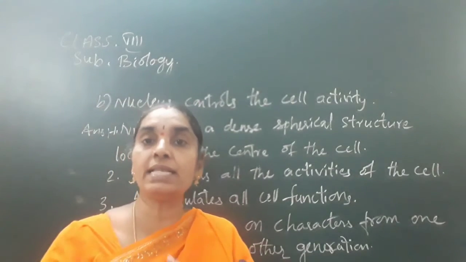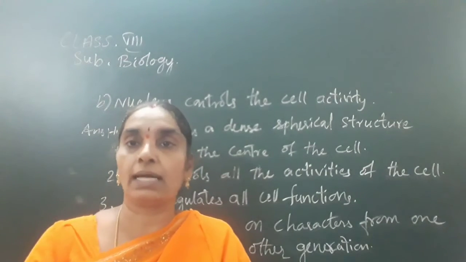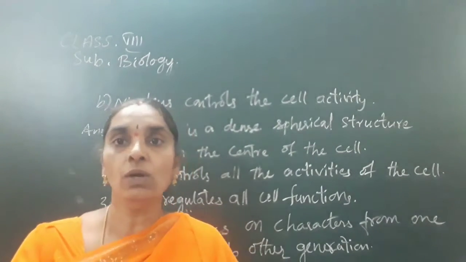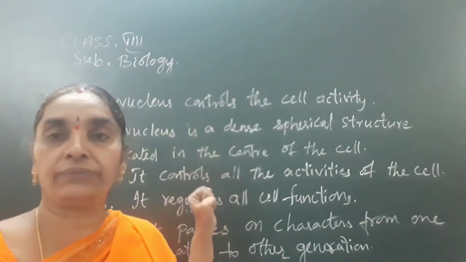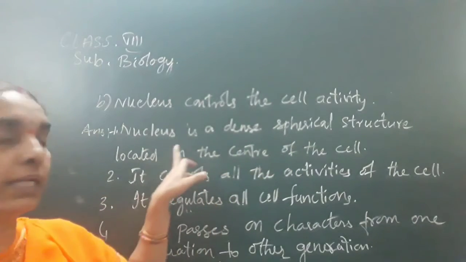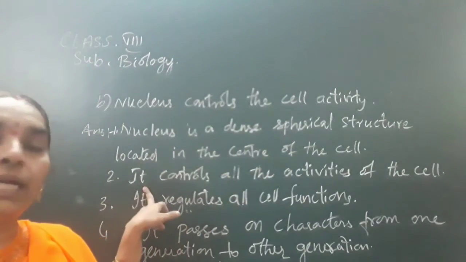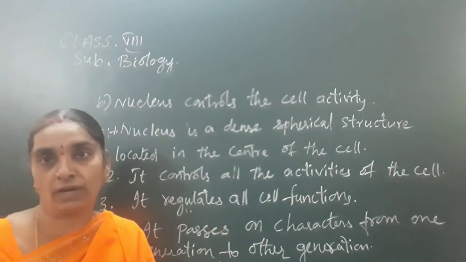DNA contains the genes, the hereditary characters, which are transferred from parent to offspring. In such a manner, the nucleus is very important for the cell activity. Nucleus is a dense spherical structure located in the center of the cell, and it controls all the activities of the cell, that is, it regulates the cell functions.